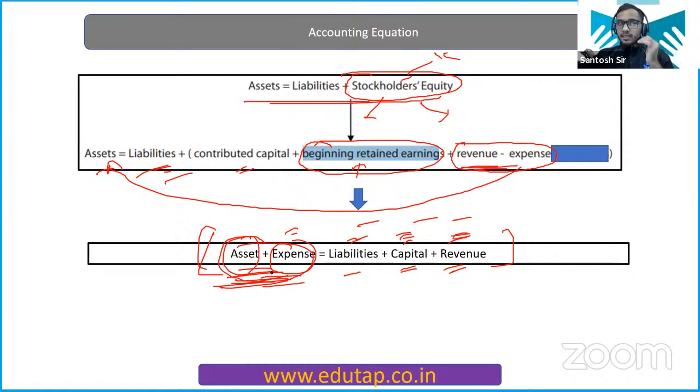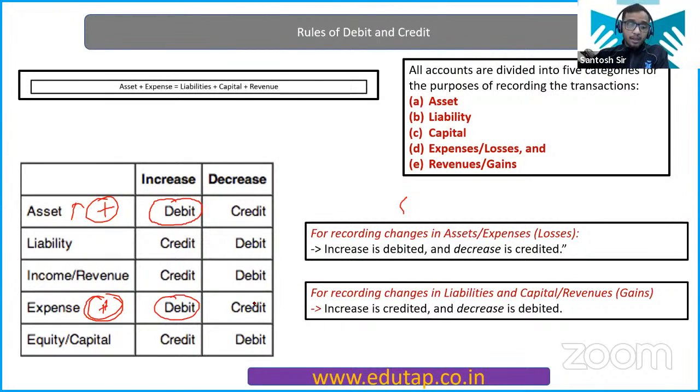So whenever asset increases, it will be debited. Whenever expenses increase, they also get debited. Now, what about the liabilities, capital, and revenue? They will behave the same way. Whenever liability increases, whenever income increases, whenever equity or capital increases, then they are going to get credited.